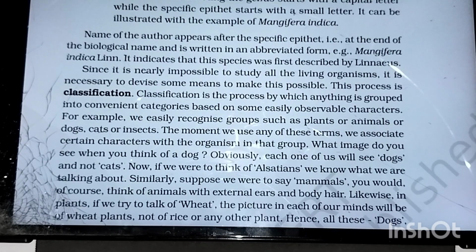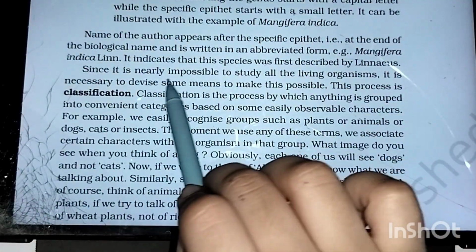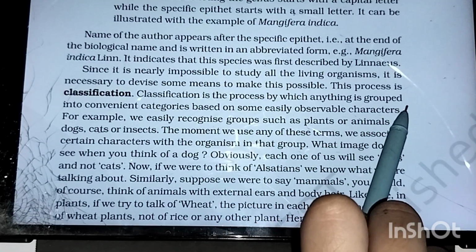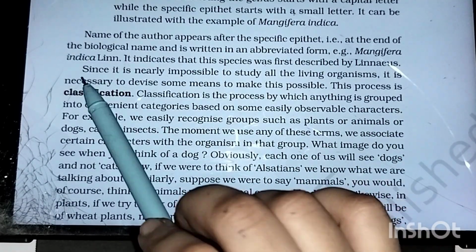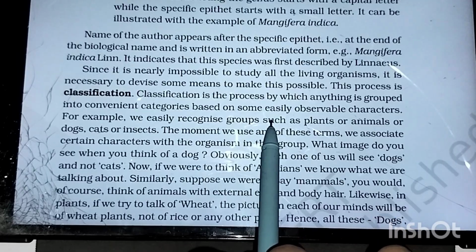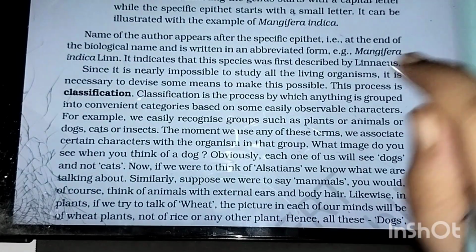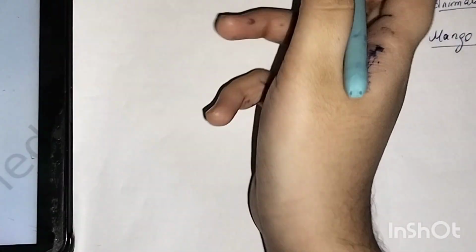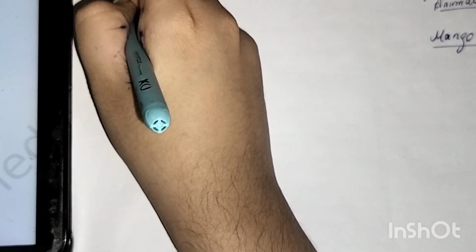No, we cannot study that. That is when classification comes. Classification is a process by which anything is grouped into convenient categories based on some easily observable characters. This is important, so write down the definition of classification. I'm writing it down over here. Look here. What is classification?